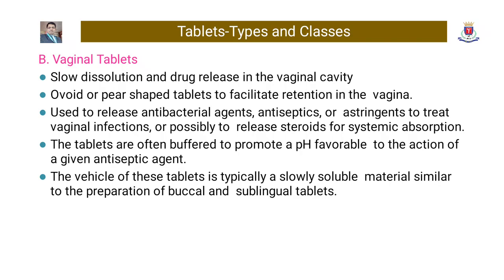The tablets are often buffered to promote a pH favorable to the action of a given antiseptic agent. The vehicle of these tablets is typically a slowly soluble material similar to the preparation of buccal and sublingual tablets.